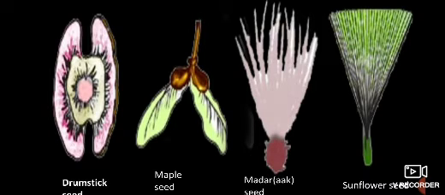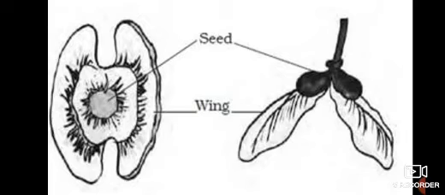Next one is sunflower seed. This is sunflower seed. You can see over here. The sunflower plant has hairy fruits. The cotton plant also has hairy seeds which are easily carried away by wind and dispersed. So students, here are two examples.